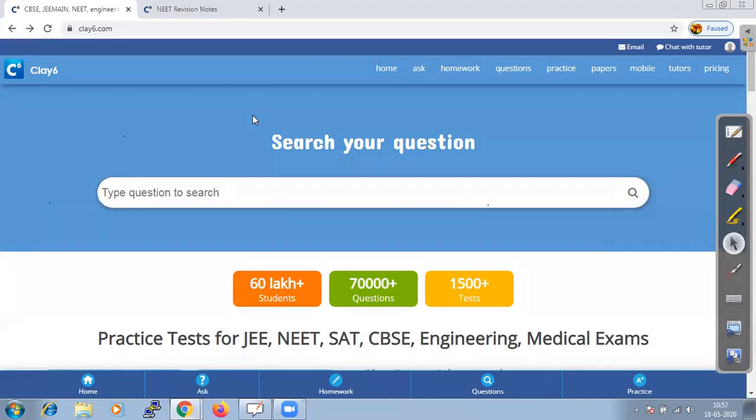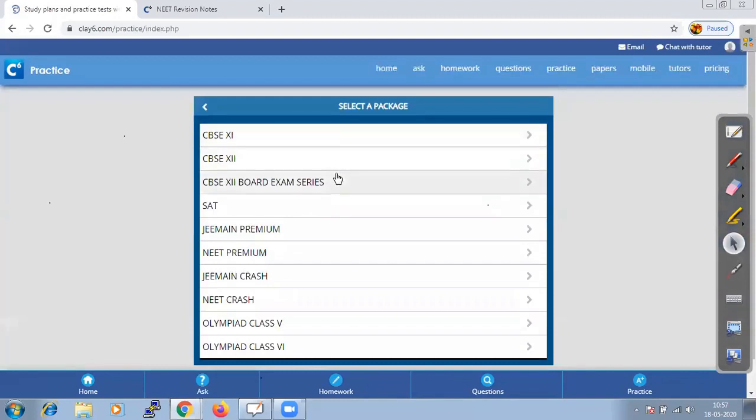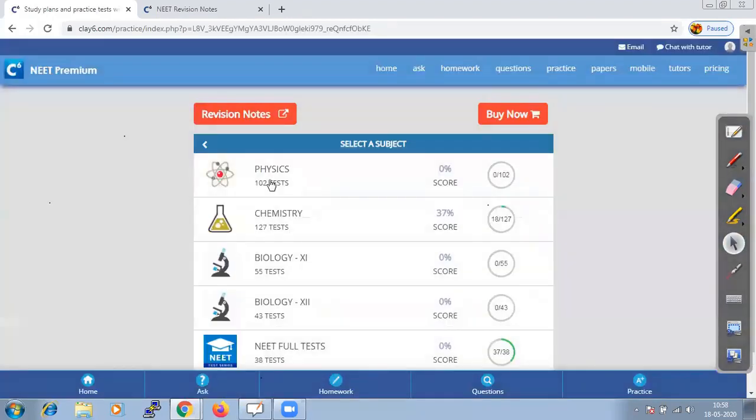Before we start the session, briefly I will run through how to access revision notes and tests on the Play6 website. Go to play6.com, click on practice, and since we are doing NEET Premium here, let us select the package NEET Premium. NEET Premium has 4 test series: one subject wise, where you will have physics, chemistry, biology, and one NEET full test. And at the top we have the revision notes.